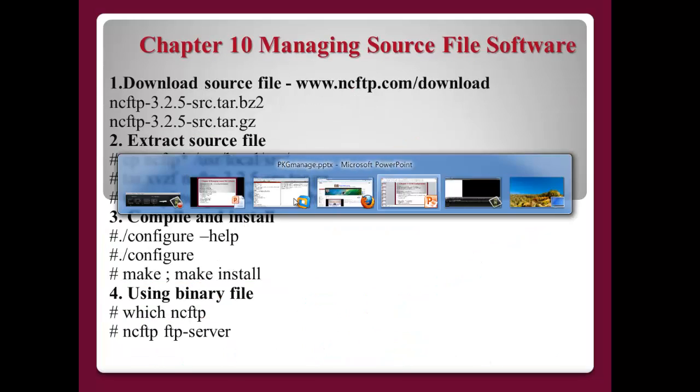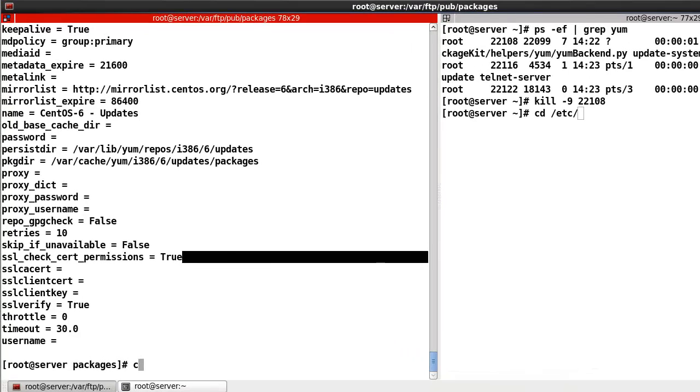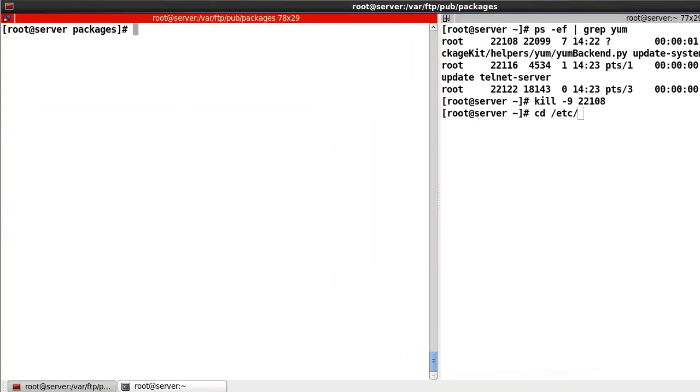Okay, then let's start here. Creating private repositories. The first one, rpm -qa | grep createrepo. Okay, in my case, I don't have it, so yum install.